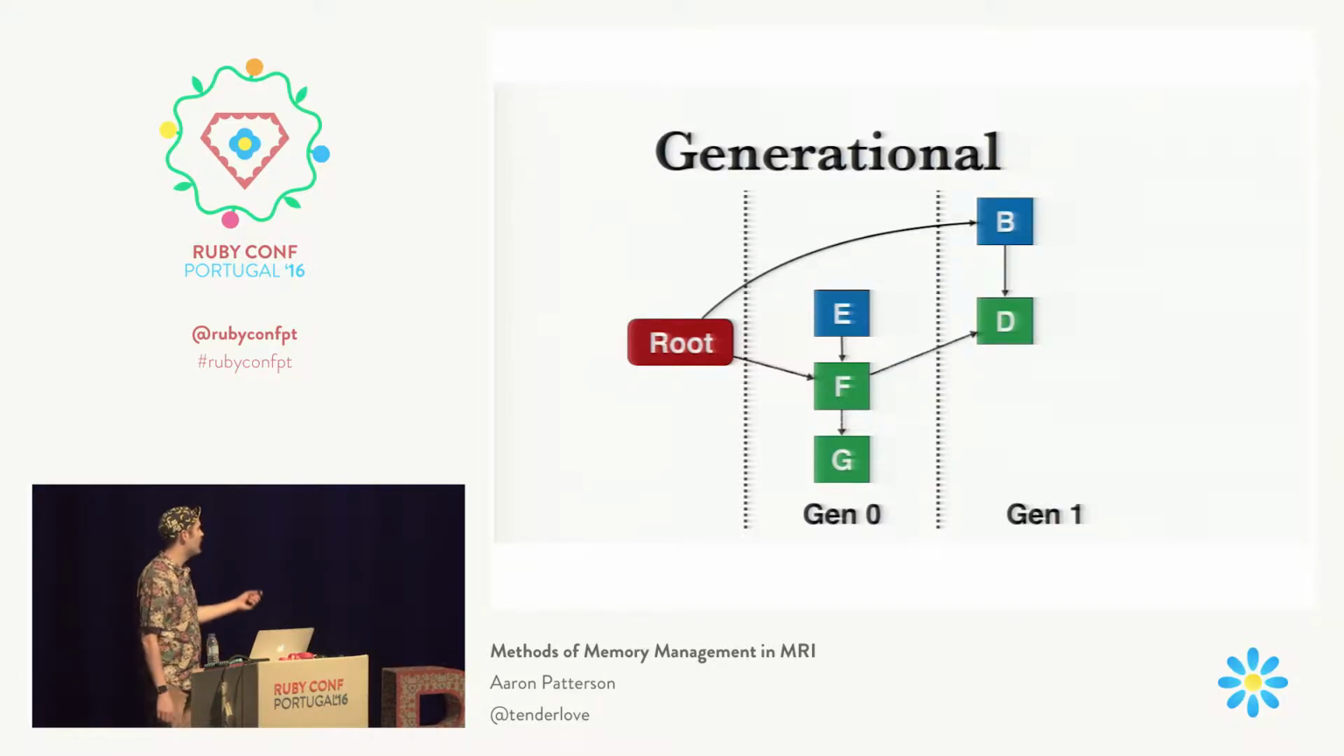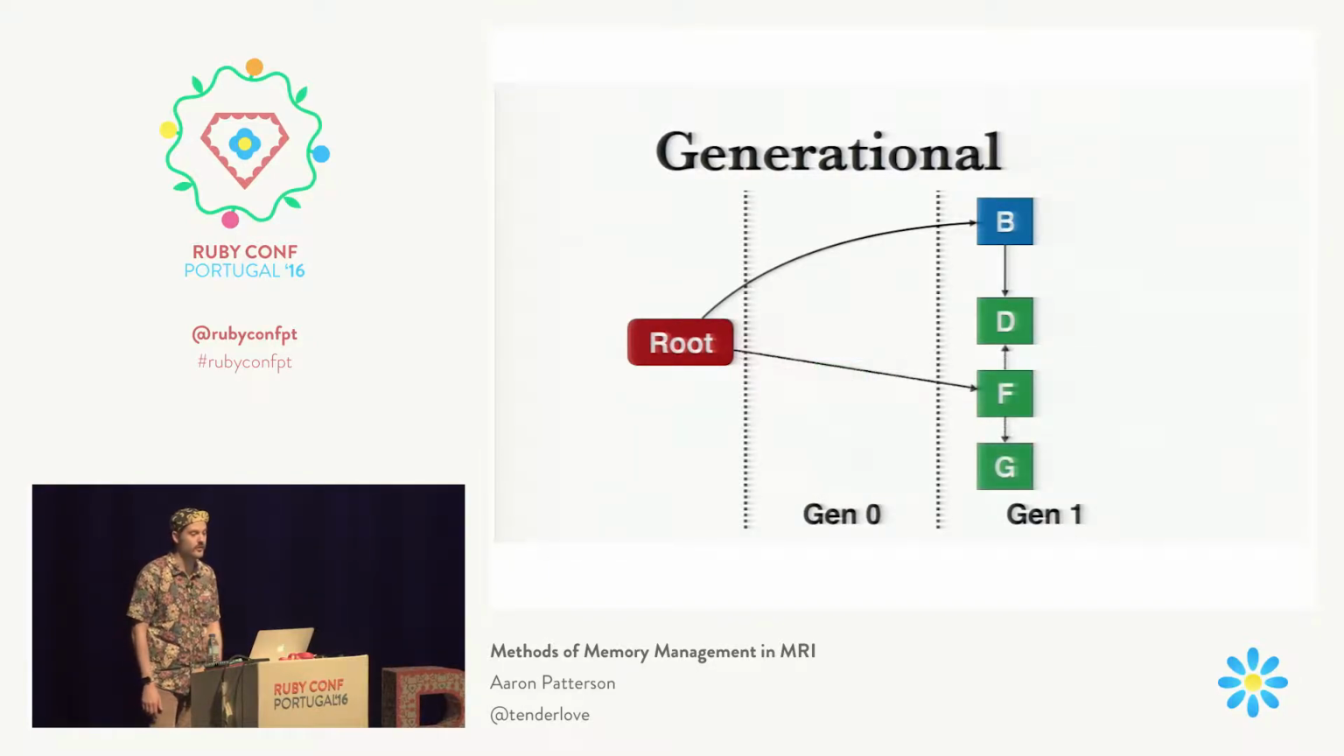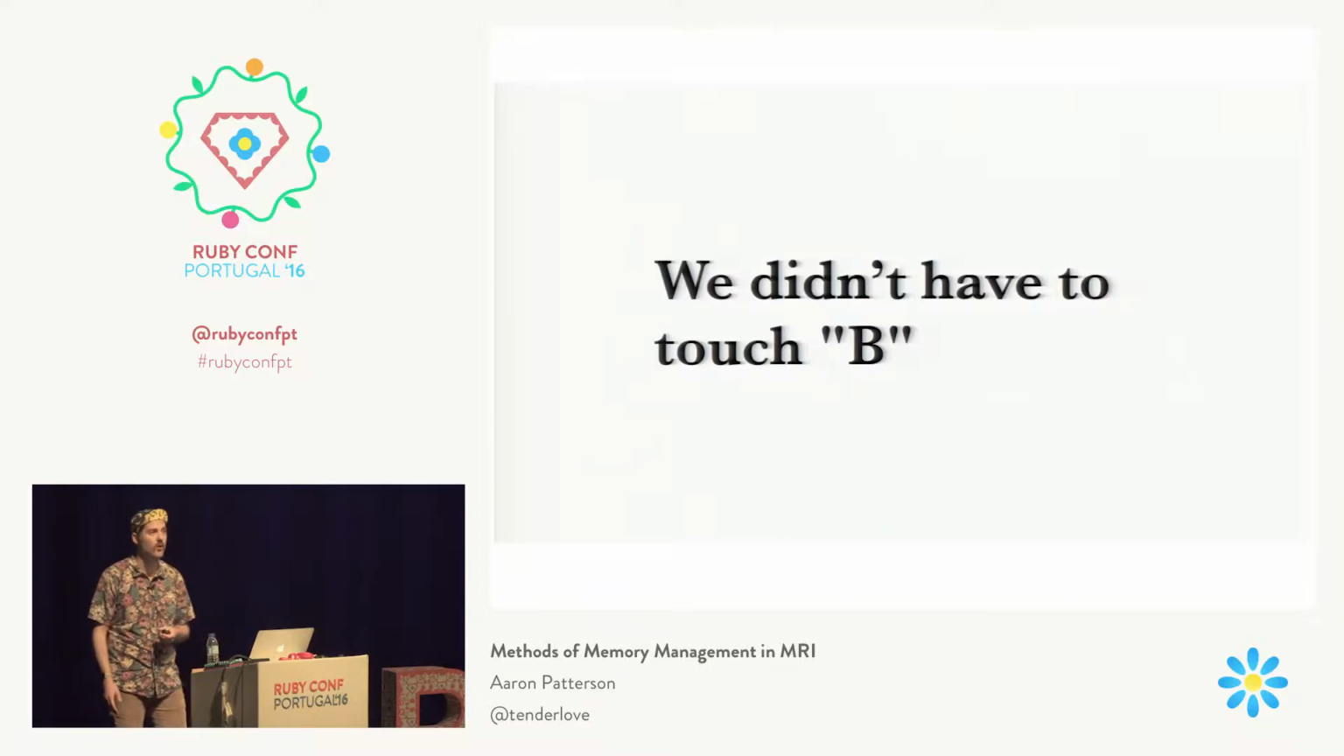F, G, D get marked, and then we sweep away E, and then we move F and G over into the older generation. So we end up with something that looks like this, and then we unmark again. The advantage of this algorithm is you'll notice that we didn't have to touch B. We never visited B, we never looked at B, and we never looked at the arrows that came out of B. So we're able to speed up this process.